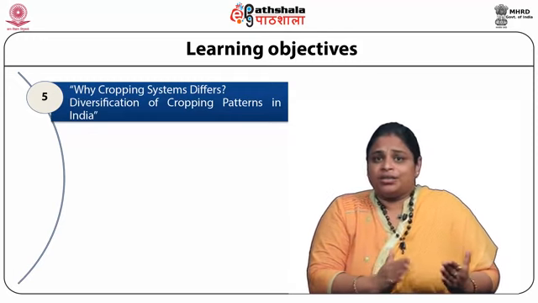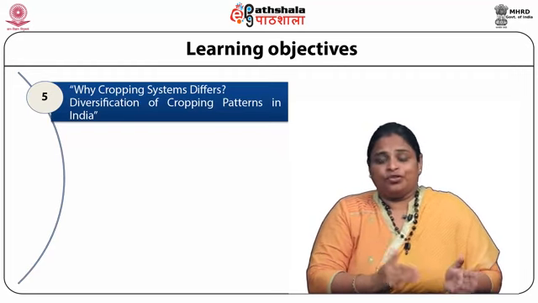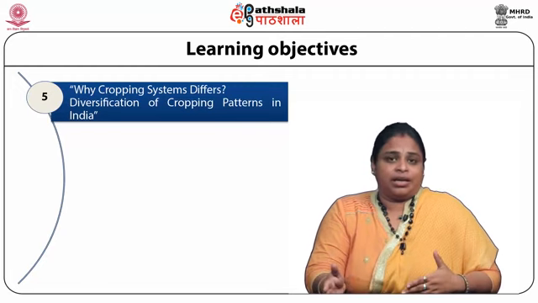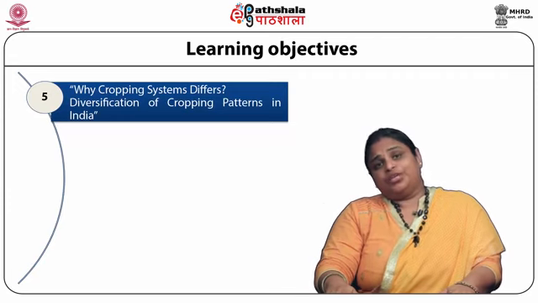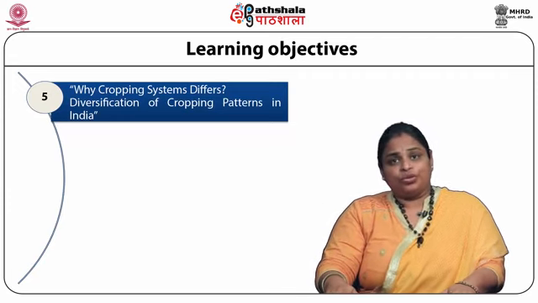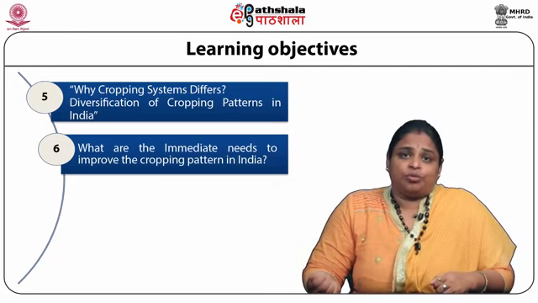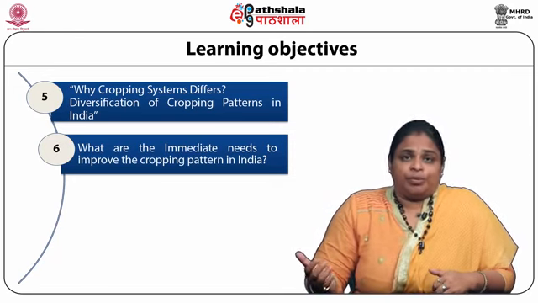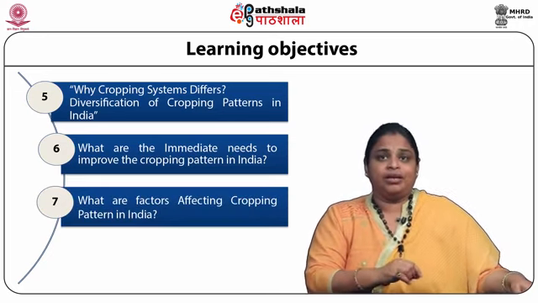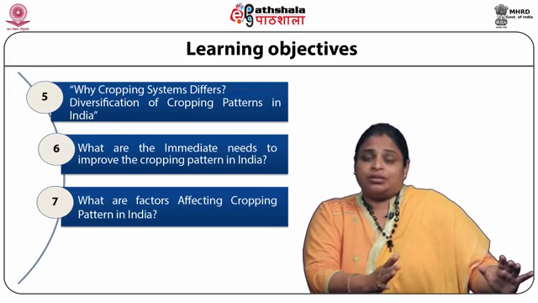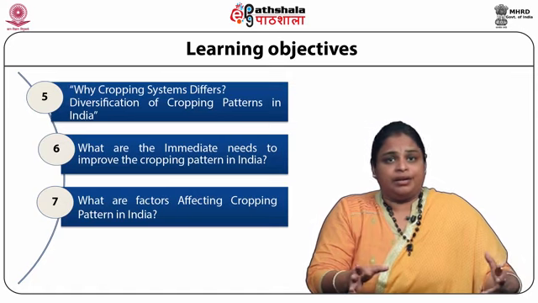That means why the cropping system differs from state to state, or from one agricultural land area to another. In continuity with the cropping system, we also focus on the immediate need to improve the cropping pattern in India, and the different factors affecting the cultivation of different crops in Indian agricultural land areas.